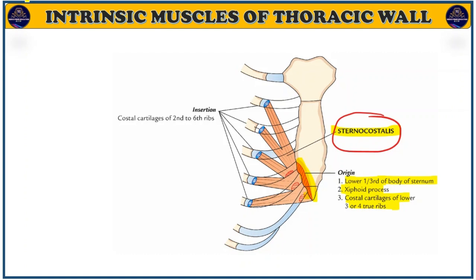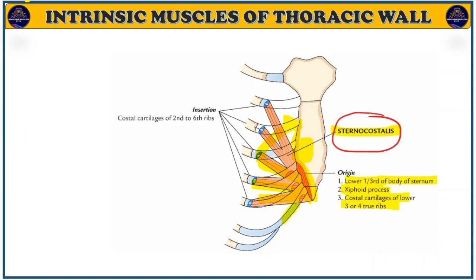Here you can see this is the sternocostalis muscle. It arises from the lower one third of the body of the sternum. This is the body of the sternum, so this is the lower one third. On the posterior side, its attachment will be visible from the inside. It attaches like that, with the xiphoid process attachment, and you can also see the attachment from the costal cartilage here.